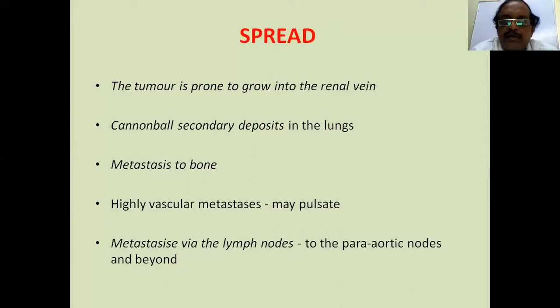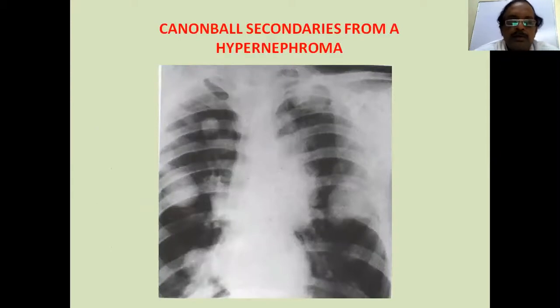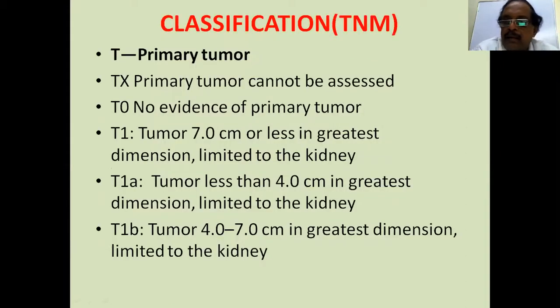Sometimes patients can present with complications other than the original disease. Metastasis to bone is one such thing. Then highly vascular metastasis may also pulsate on examination. And metastasis via lymphatics to the para-aortic lymph nodes is common in renal cell carcinoma. Here you see there are lung secondaries in renal cell carcinoma. These are all cannonball secondaries. The growth compresses the lung tissue and assumes a cannonball appearance.